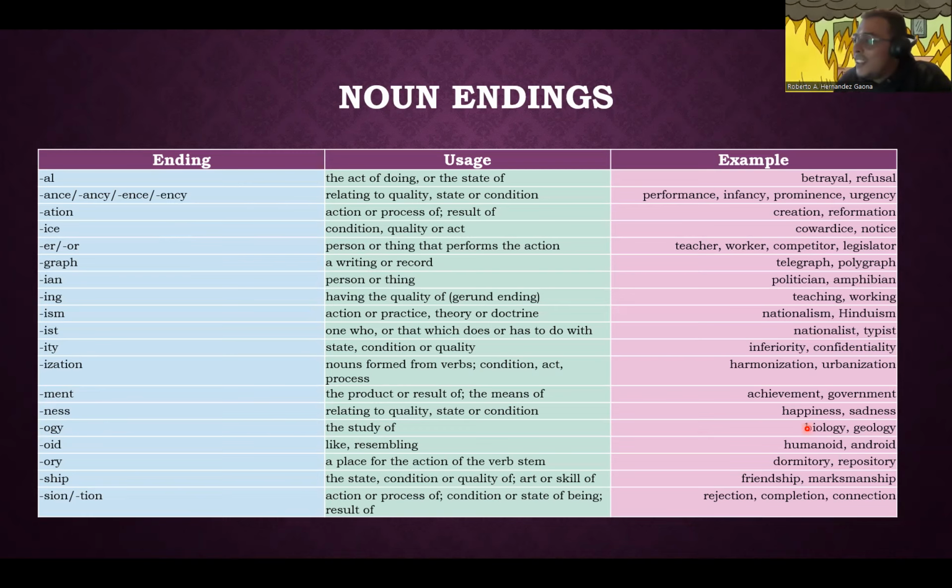We were also talking about dark. What is dark? And you guys mentioned oscuro, dark. And what happens if we add NESS? Now it changes from dark to darkness. And instead of oscuro, we have oscuridad. Yeah, I think I got that mixed up. So dark, oscuro, is an adjective, it describes, and darkness, oscuridad, is a noun, a sustantivo in this case. All right, so these are some noun endings, and these are what they mean, what we use them for.